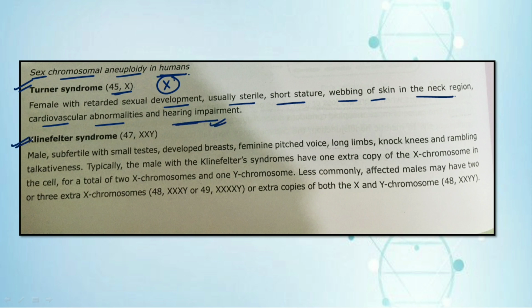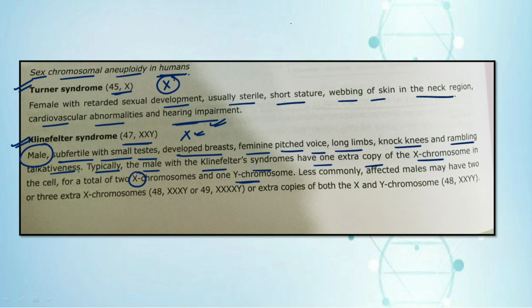Next we have Klinefelter's syndrome, in which there is an extra X chromosome in males. These males are subfertile with small testes, developed breasts, a feminine pitched voice, long limbs, knock knees, and rambling talkativeness. Typically, a male with Klinefelter syndrome has one extra copy of the X chromosome in the cell, a total of 2 X chromosomes and 1 Y chromosome.